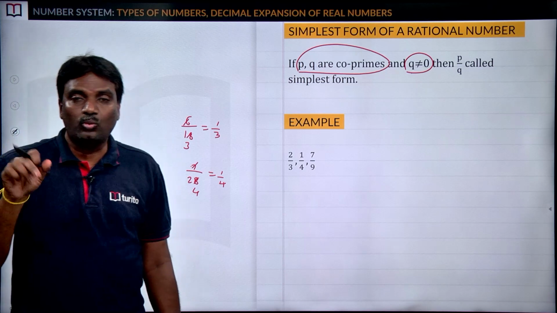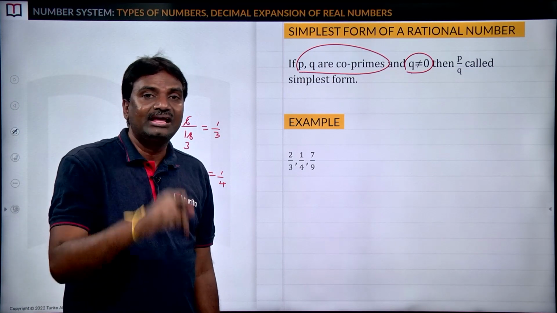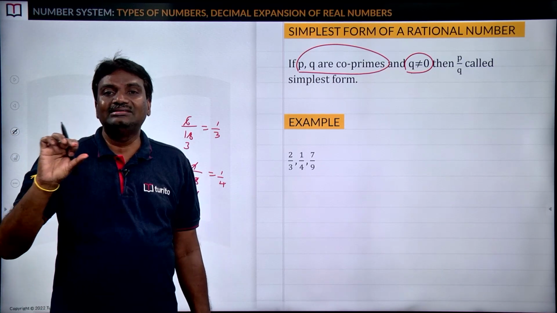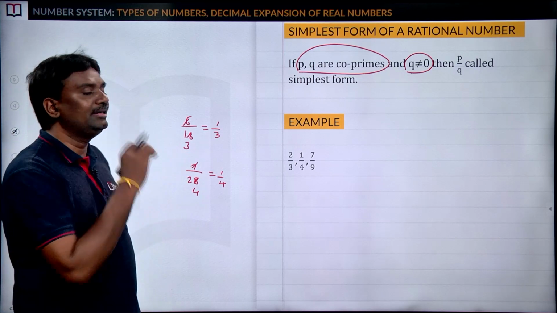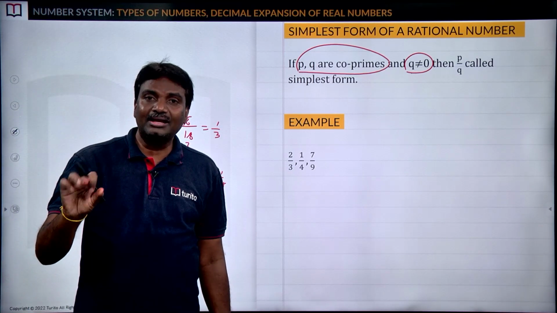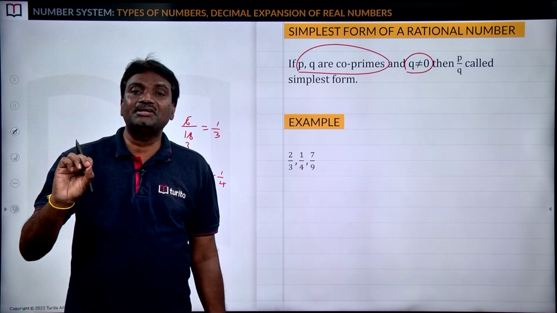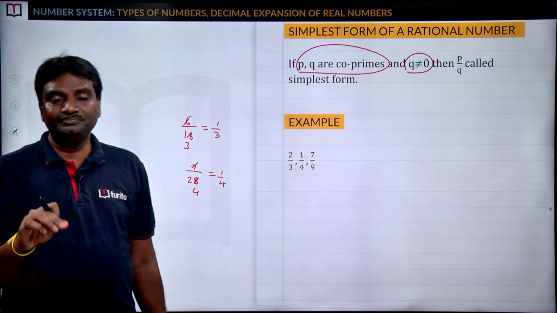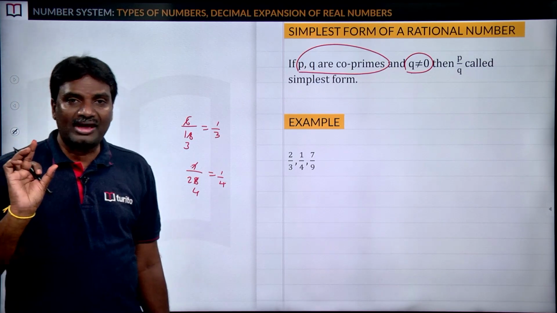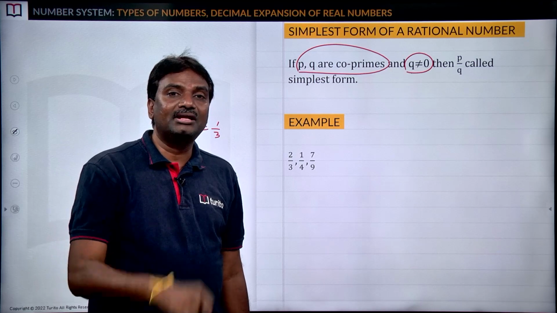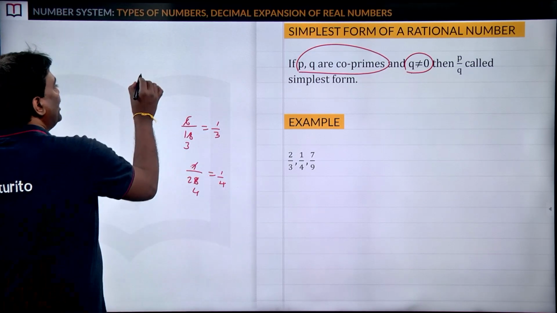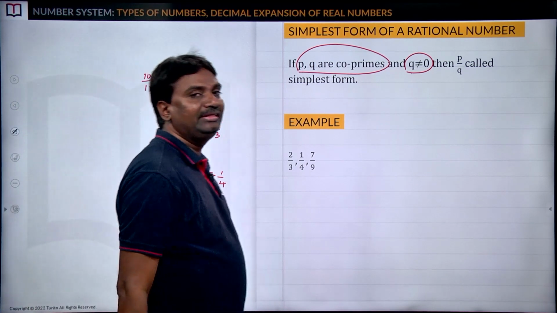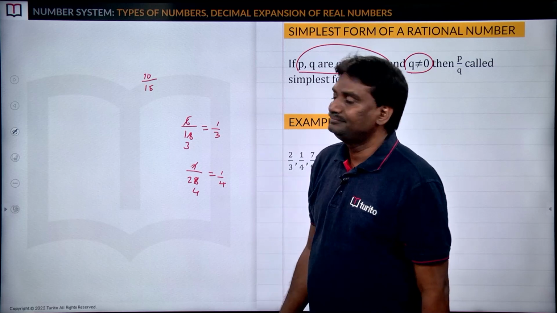How can you say whether a rational number is in simplest form or not? If the numerator and denominator both have a common factor, then we can say that is a rational number, but not in the simplest form. If the numerator and denominator have no common factor, then we can say that is a rational number in the simplest form. So if I ask you about 10 by 15, can you say whether 10 by 15 is in simplest form or not? What is your answer?